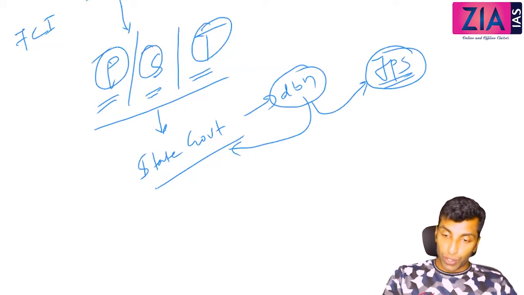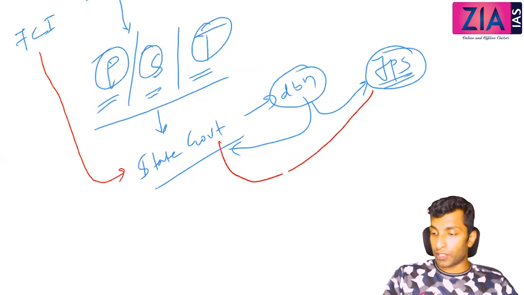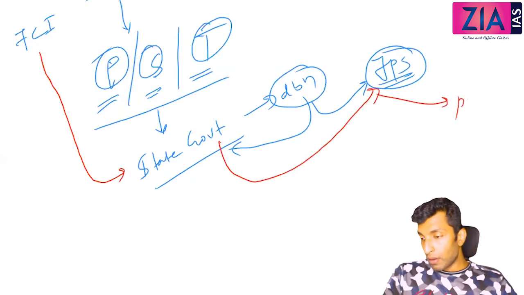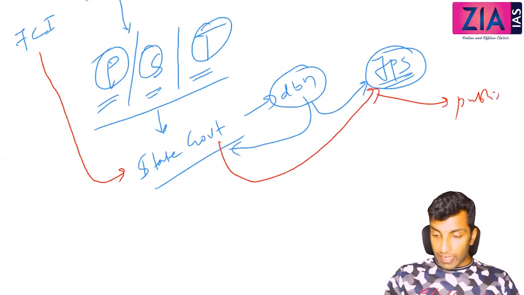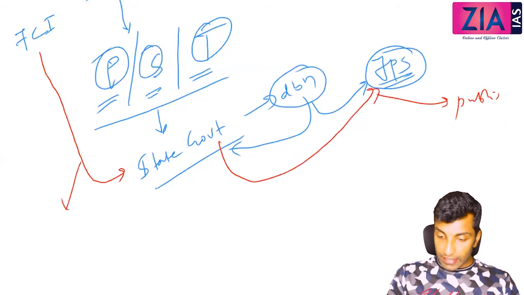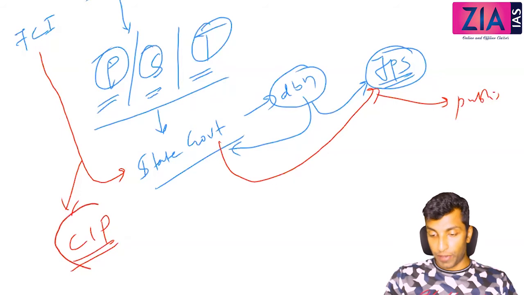Okay, so FCI will sell the food grains to the state government, right? First FCI will give to the state government, and then the state government through fair price shops will sell to the public. Now FCI will sell to the state government at a price which is known as central issue price, CIP.